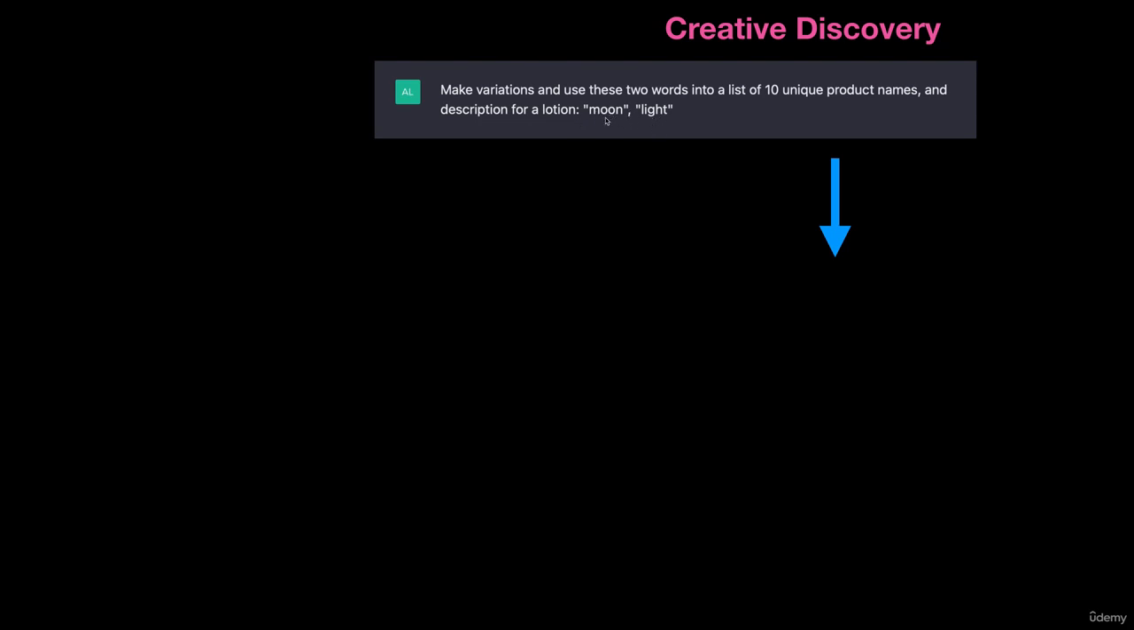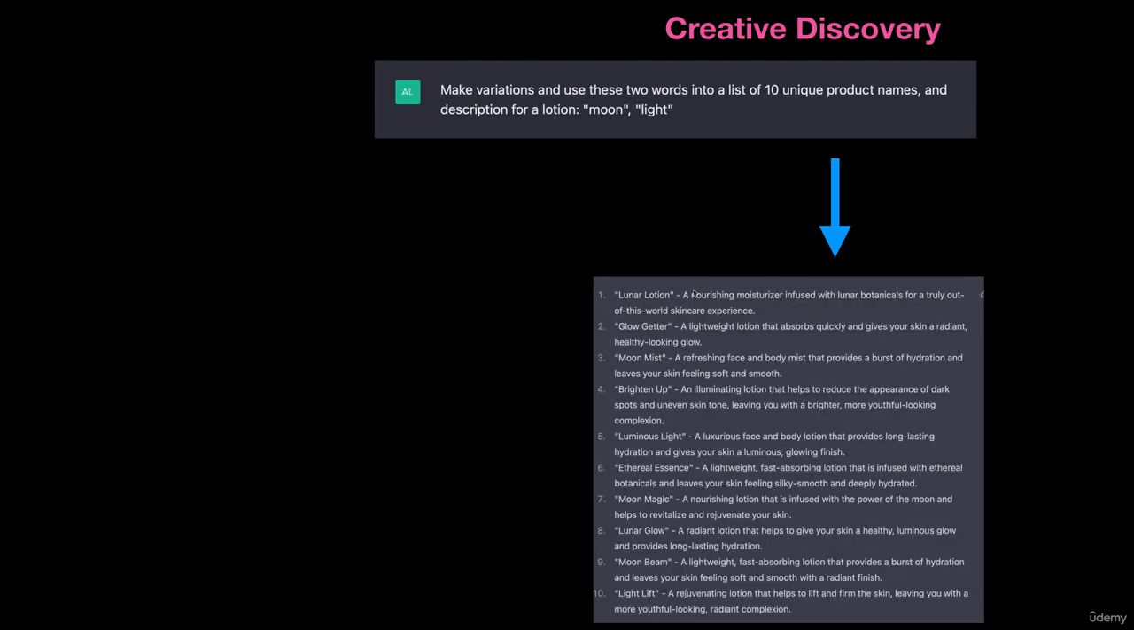Actually it's not going to give us moonlight. It's not going to keep those two words. It's going to use variations of those words and get inspired by them with unique product names. This is something that's really cool because we can actually generate ideas. So if I hit go on this and we see what it gave us, these are some really interesting results.